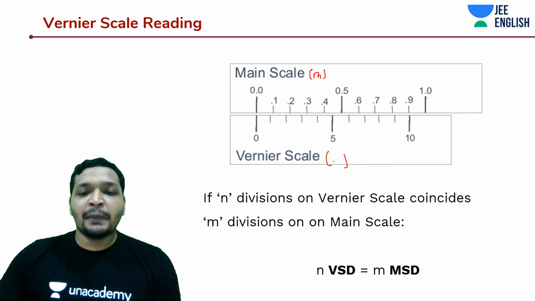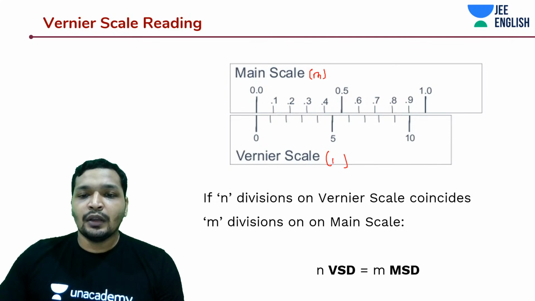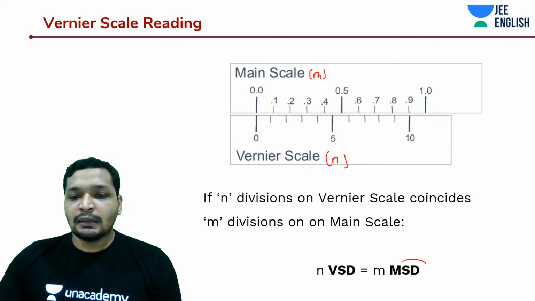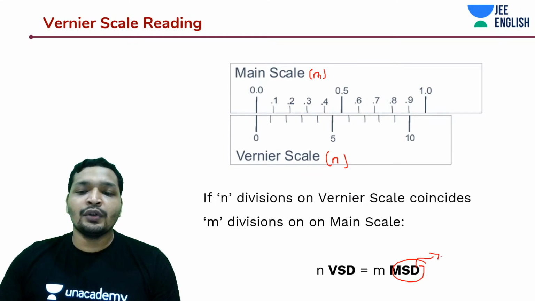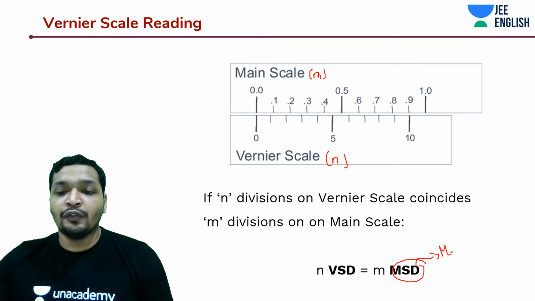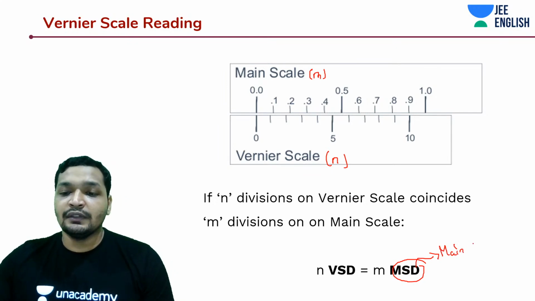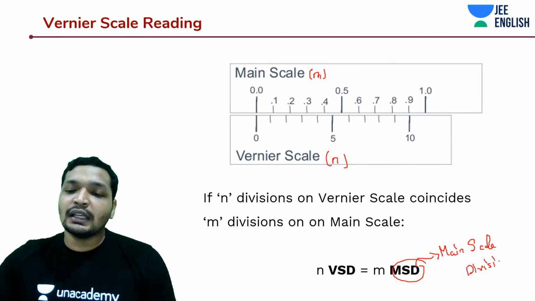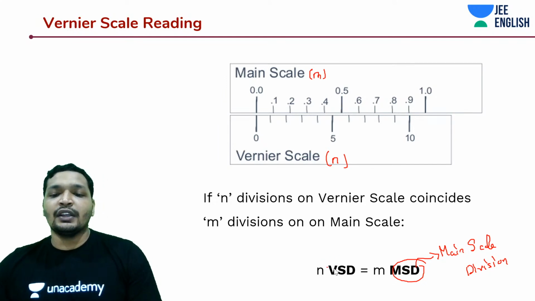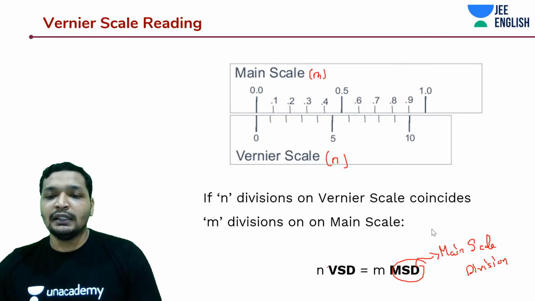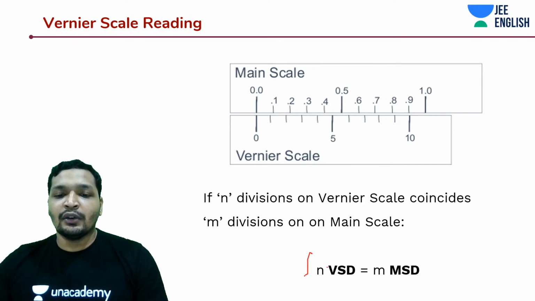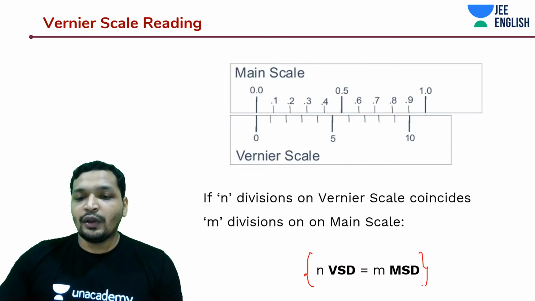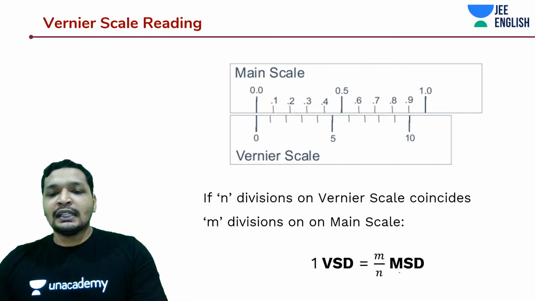MSD is nothing but main scale division. We just saw how to derive the value of the Vernier scale division. That means we can write it down as n VSD is equal to m MSD. Simple math, guys. So let's understand something more interesting.